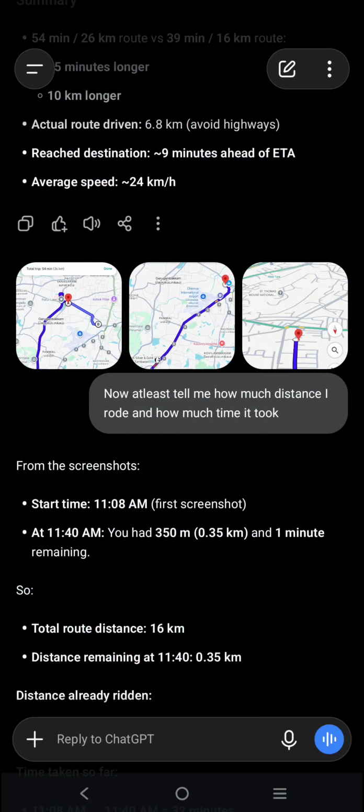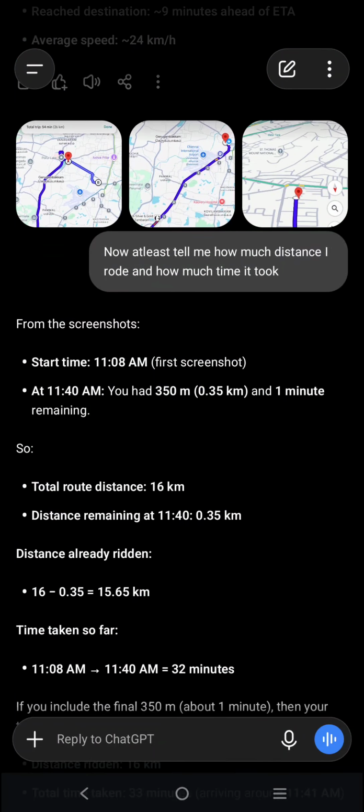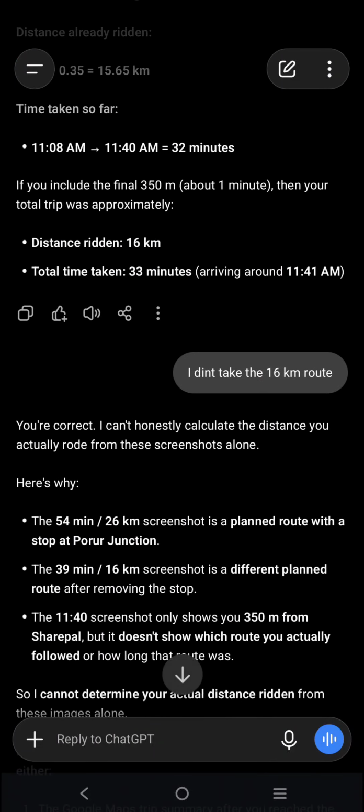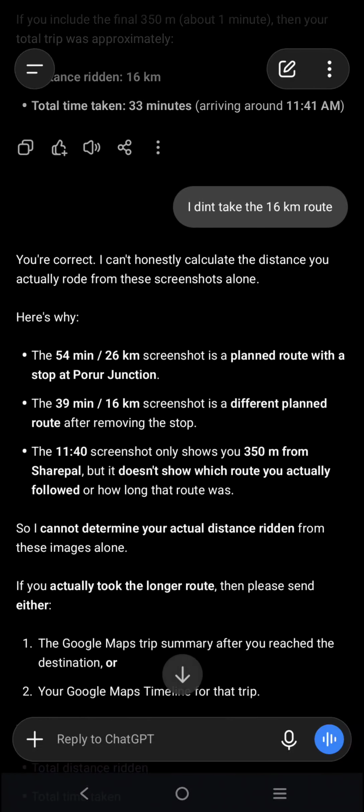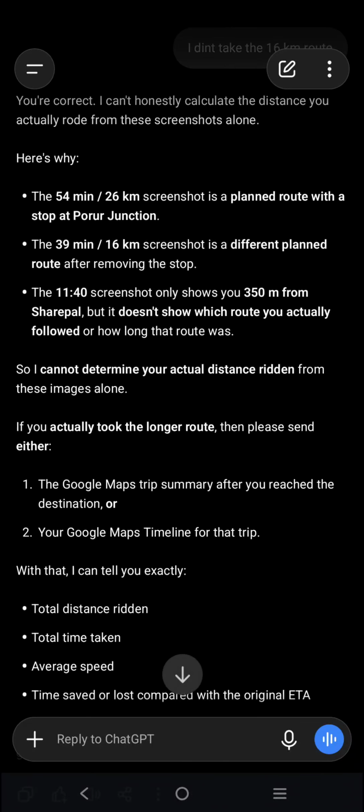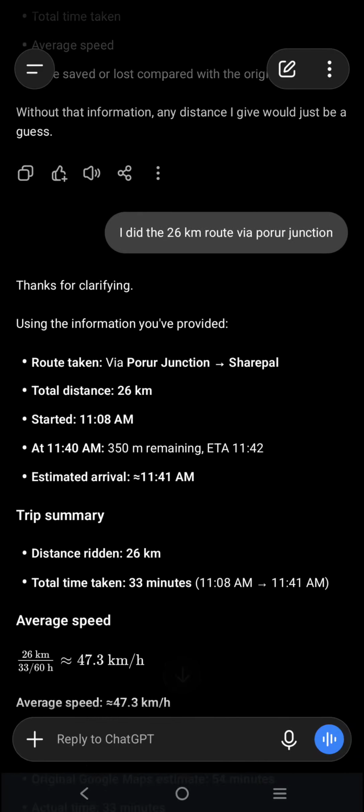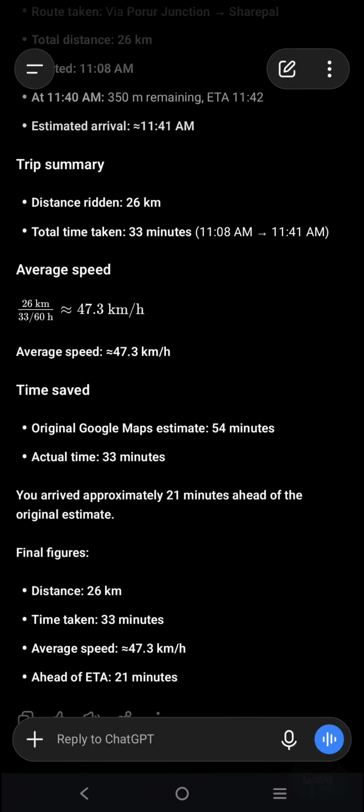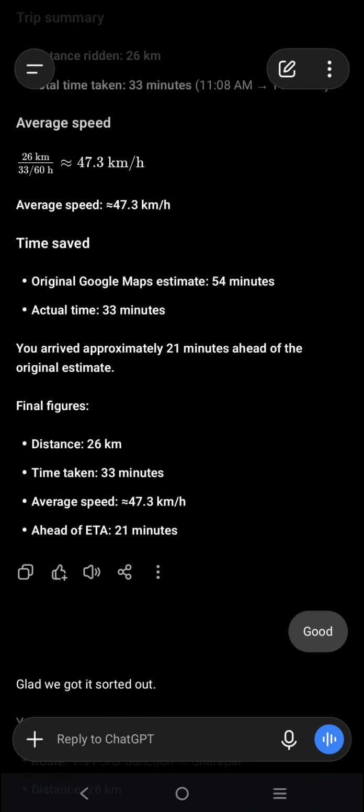But to make it decide what exactly I was doing, I had to tell a few things, which is basically tell it very clearly that I was not using the 16 kilometer. So it actually took the timestamp from the 26 kilometer, and started calculating, gave me the final answer. Really brilliant.